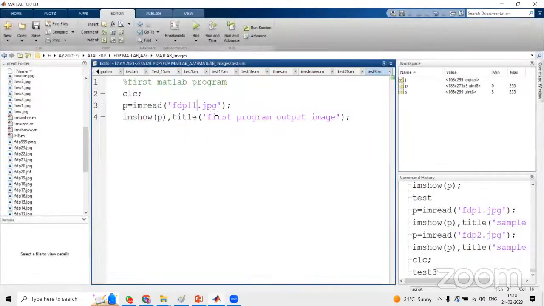The extension is JPG. In this we have just done how to read the image, how to display it, and how to clear the command window by using the CLC function.